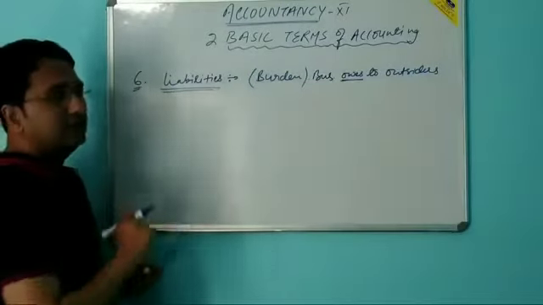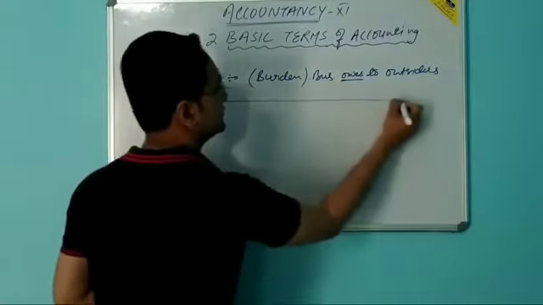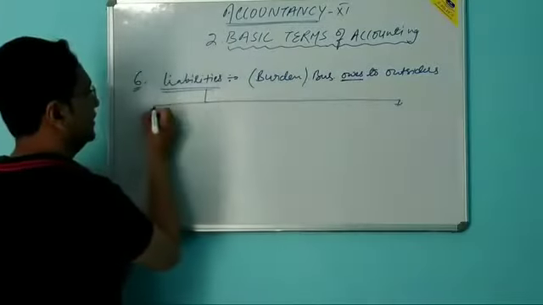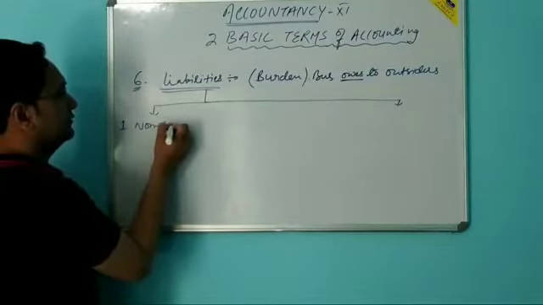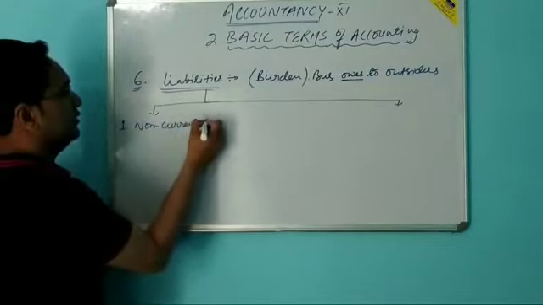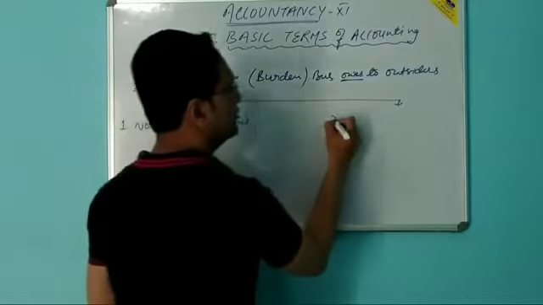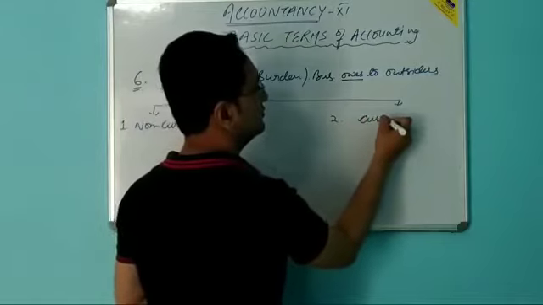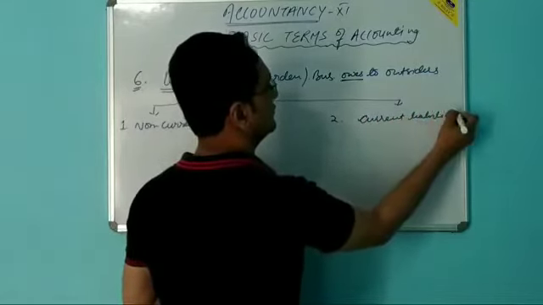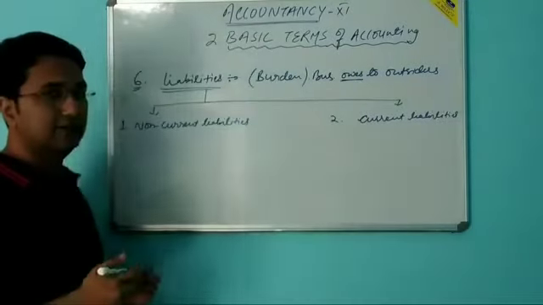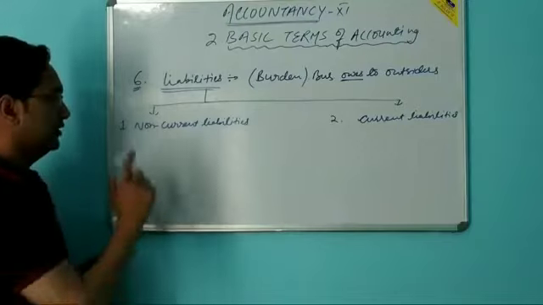Now the liabilities of a business are classified into 2 broad categories. Number 1, non-current liabilities. And number 2 is current liabilities. Now the question arises that what are non-current liabilities and what are current liabilities.